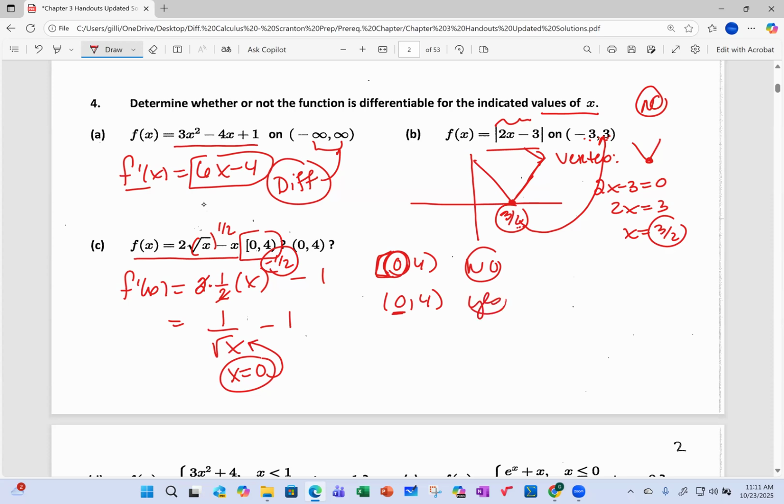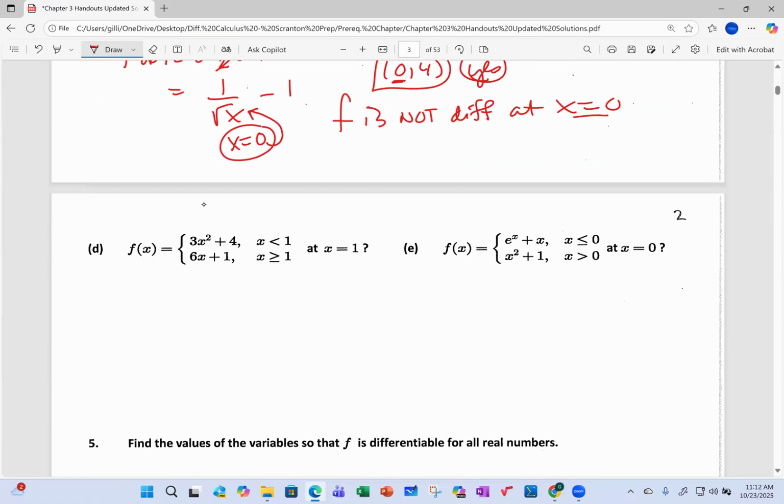So the answer is yes, because of the fact f is not differentiable at x equals 0, and 0 is not included within that open interval. So the answer is yes here, but no here, because the 0 is being included due to the bracket.